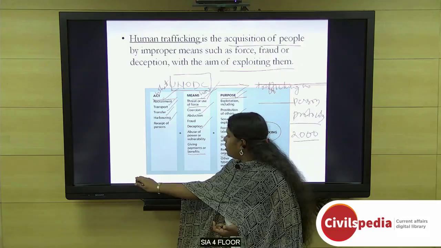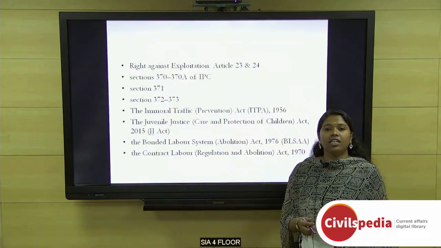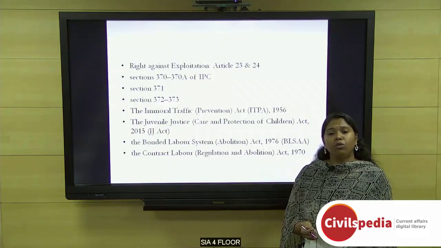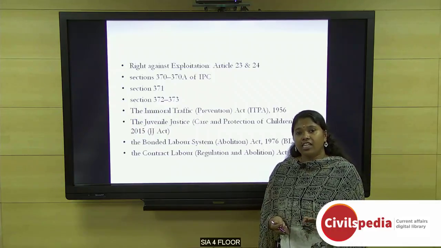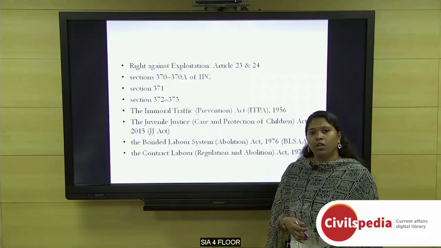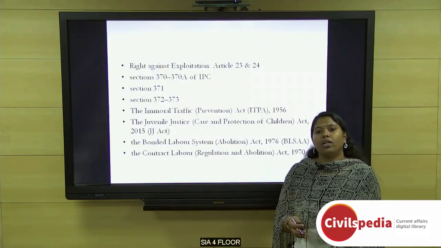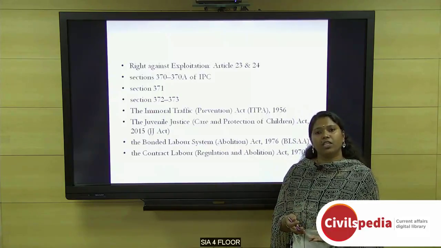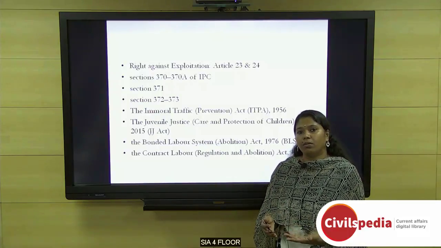Now, trafficking is the 3rd largest organized crime in the world, and it is one of the most pervasive and yet invisible crimes which violates basic human rights. Also, it affects the most vulnerable sections like women and children. It's not like it is only affecting women and children, but they are the most vulnerable victims.